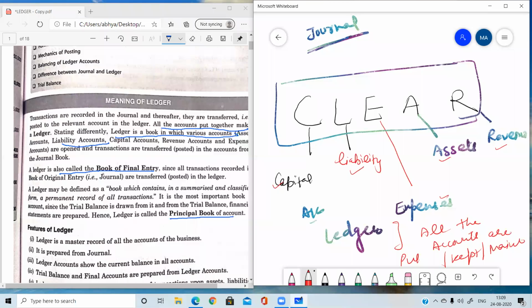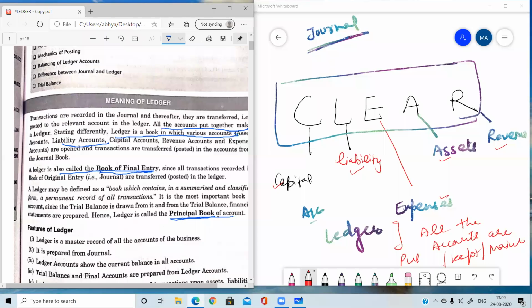The other name of ledger is book of final entry, like journal is known as book of original entry. Why original entry? Because in journal we are writing the journal entries for the first time. The transaction is recorded originally. That's why it is known as book of original entry. And in ledger the transaction is finally posted, so that's why it is known as book of final entry. The alternate name of this book is Principal Book of Account.